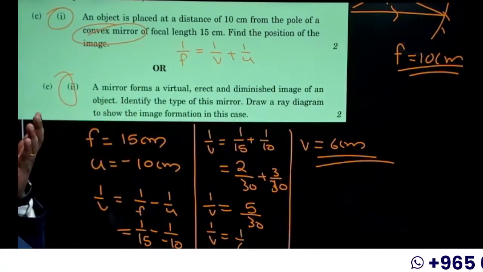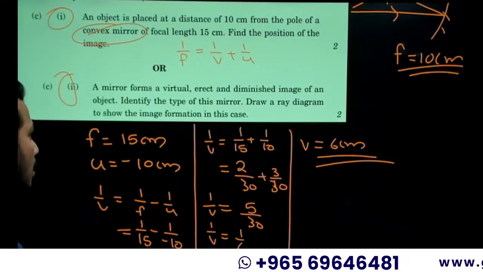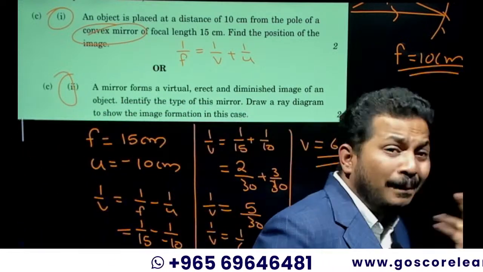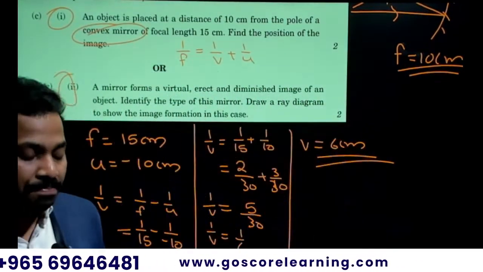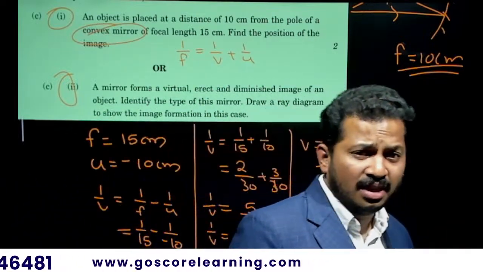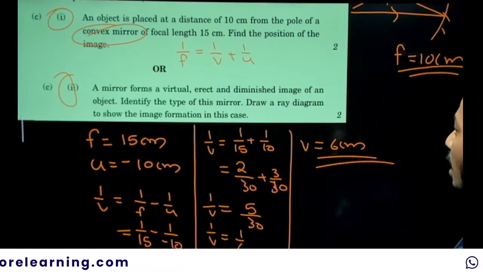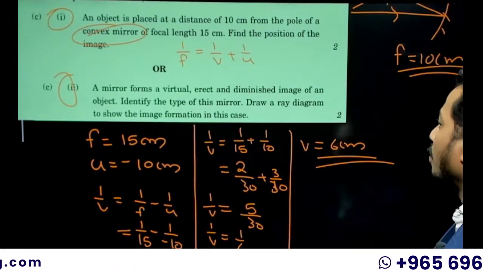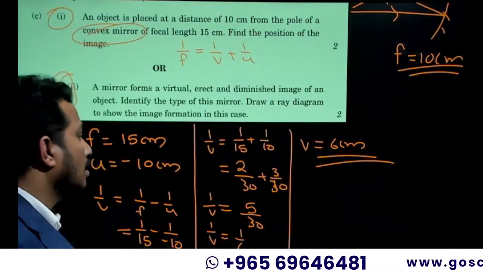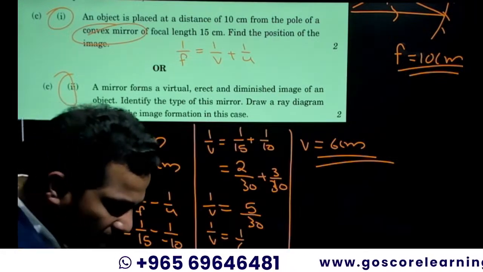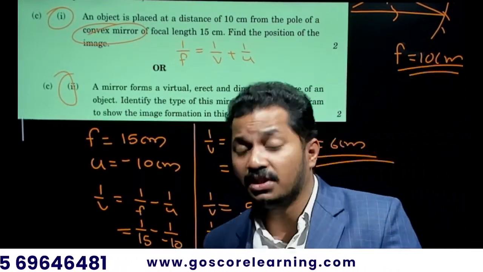Okay, so a mirror forms a virtual, erect and diminished image of an object. Identify the type of this mirror. A plane mirror can give only a same-sized image. There are two mirrors, converging and diverging, concave and convex, which can give a diminished image. Out of which, a virtual diminished image is given by a convex mirror. A concave mirror gives a diminished image which is real.